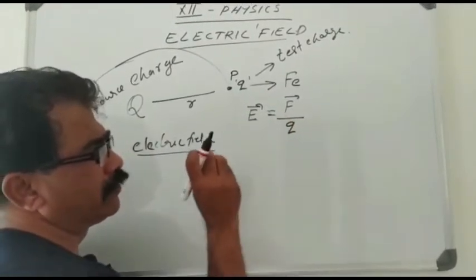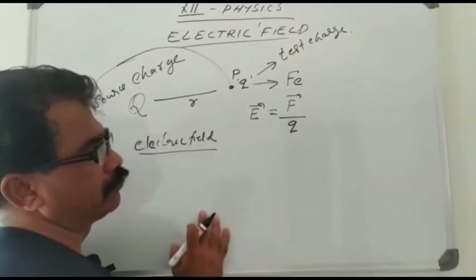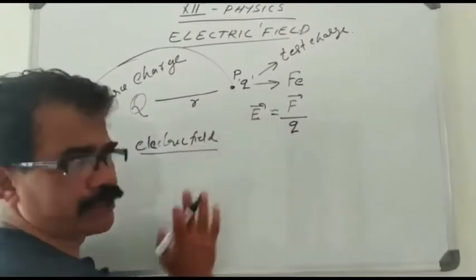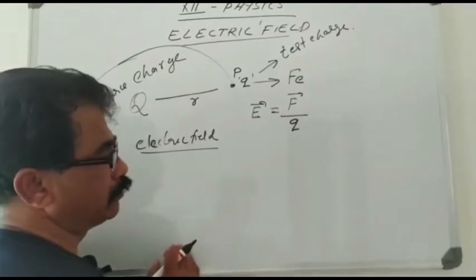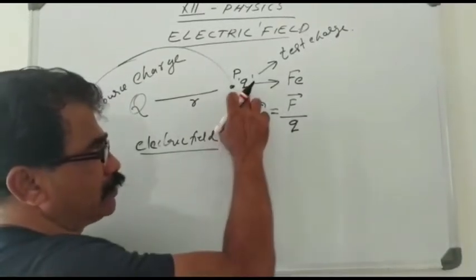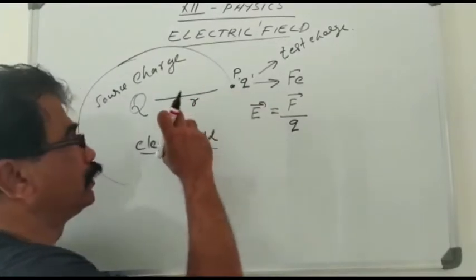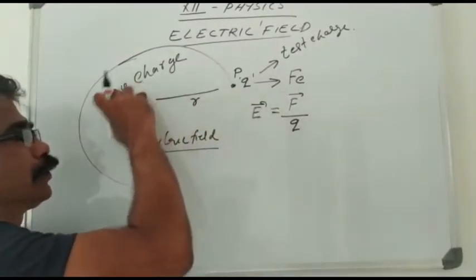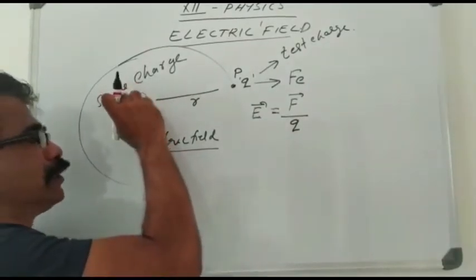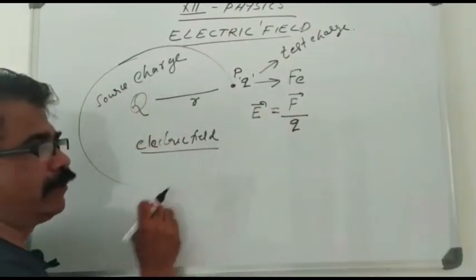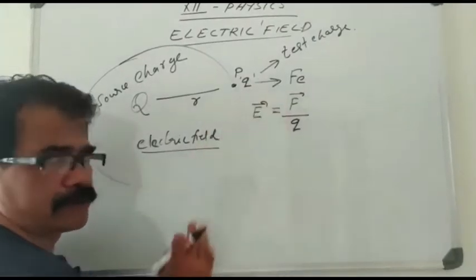But it is very difficult to define the electric field using this equation. Why? Because the test charge will disturb the location of the source charge Q, and if the location of the source charge changes, the value of the electric field may change.